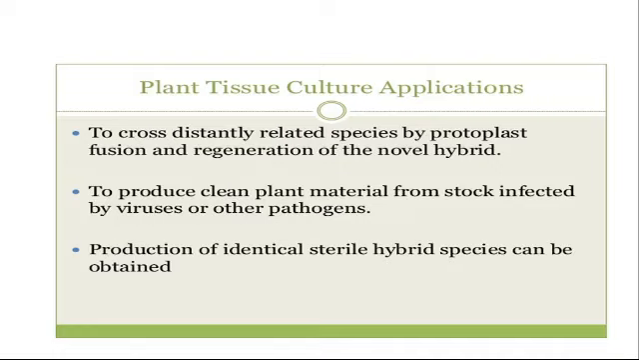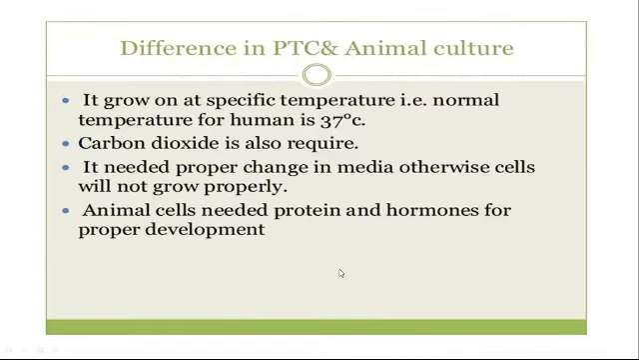Those cells which are healthy and growing are subcultured and then transferred to regenerate into a new plant. For that reason, though the stock is infected, clean plant material can be produced by this plant tissue culture technique. Production of identical sterile hybrid species can also be obtained by using protoplast fusion. Haploid plantlets are produced with one set of chromosomes, so identical sterile hybrids can be produced by this technique.